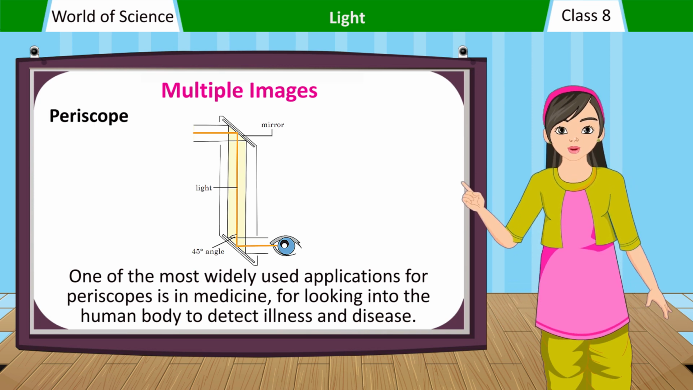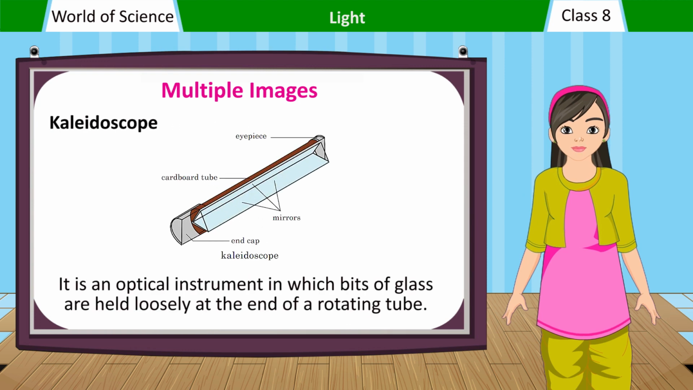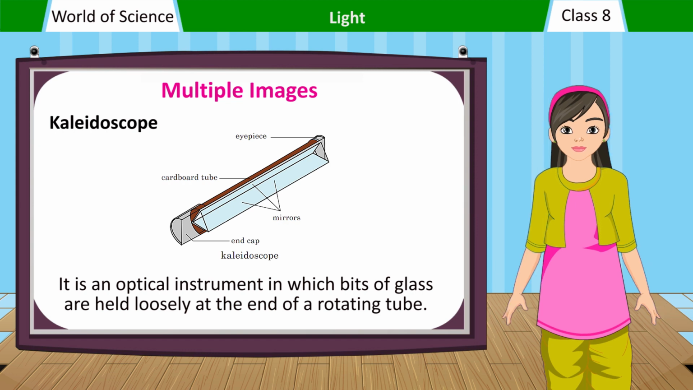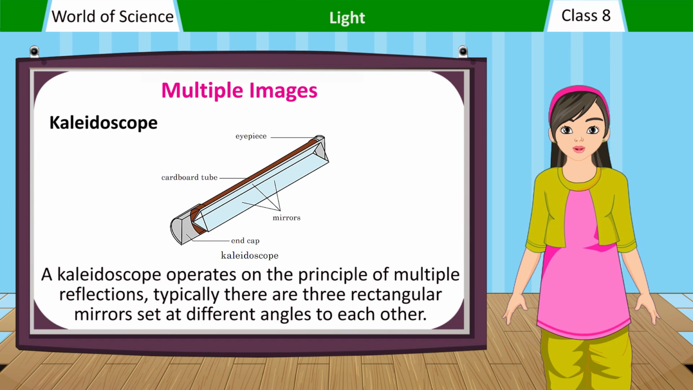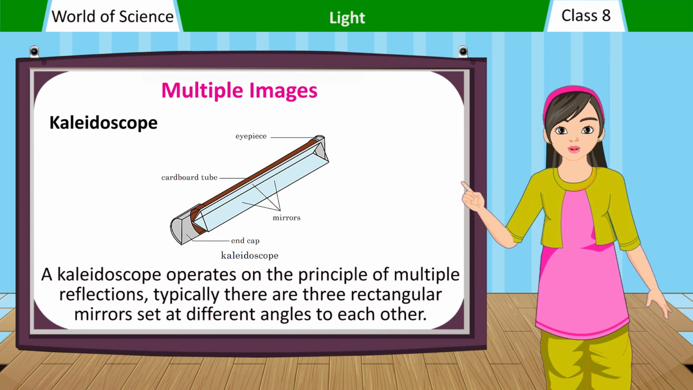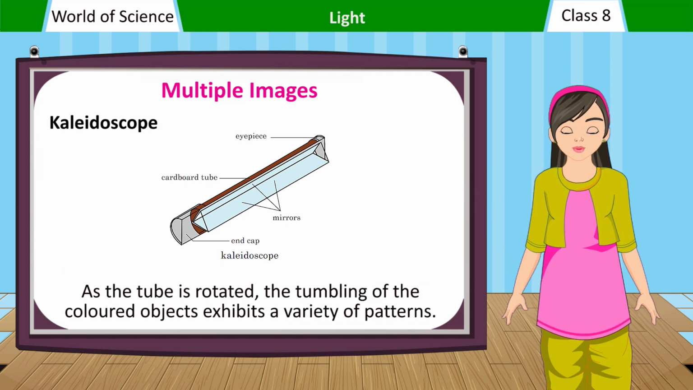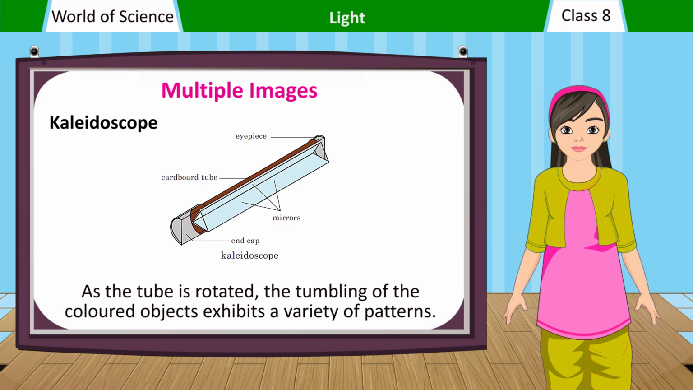Kaleidoscope. It is an optical instrument in which bits of glass are held loosely at the end of a rotating tube. A kaleidoscope operates on the principle of multiple reflections. Typically, there are three rectangular mirrors set at different angles to each other. As the tube is rotated, the tumbling of the colored objects exhibits a variety of patterns.